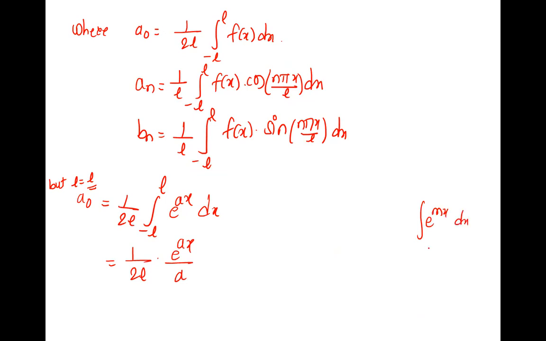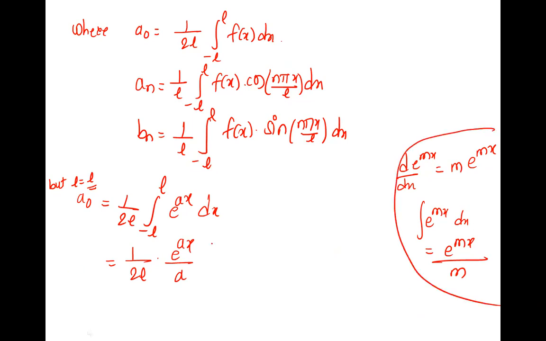We have the formula: integration of e raised to mx is e raised to mx upon m, since the derivative of mx is m. The derivative of e raised to mx is e raised to mx itself, multiplied by the derivative of the exponent, and in integration that derivative gets divided.